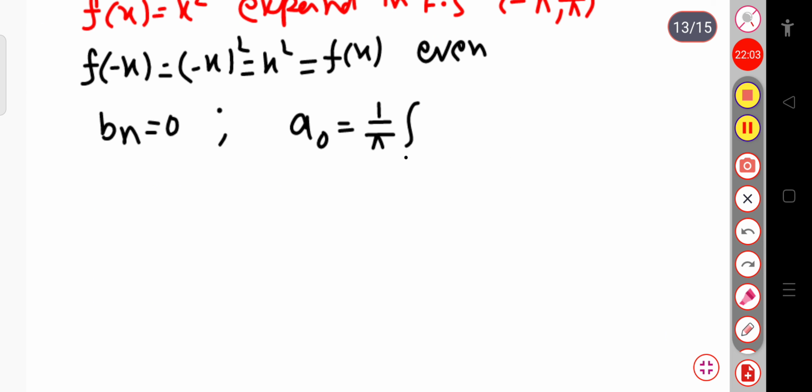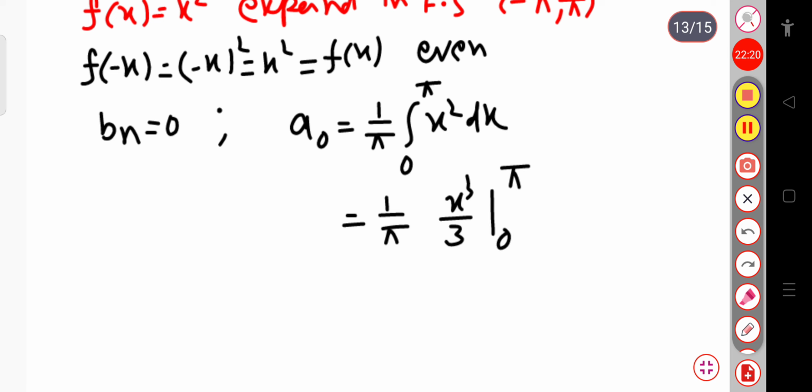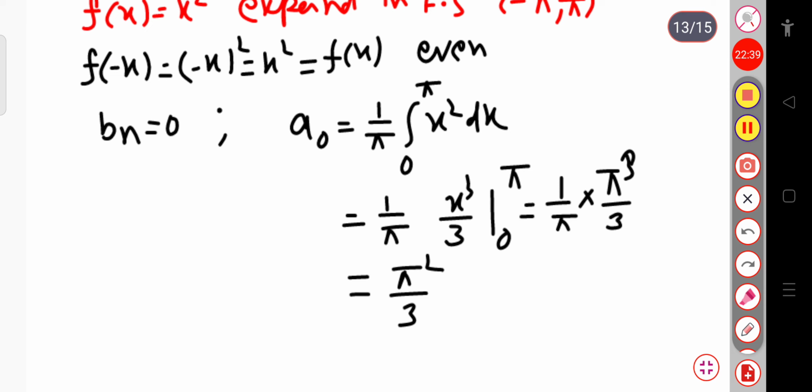Here f of x is x square, so a naught equals 1 by pi times the integral of x square dx, which is x cube divided by 3 from 0 to pi. That will be equal to 1 by pi into pi cube by 3, substituting pi in place of x for the upper limit, and the lower limit goes to 0. So finally this is equal to pi square divided by 3. This is your a naught coefficient.